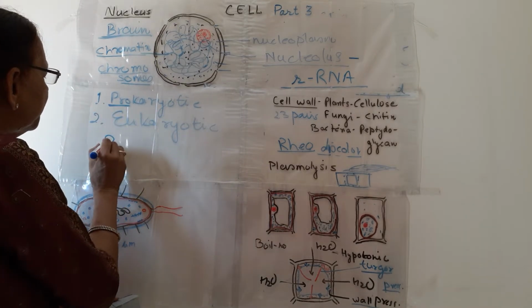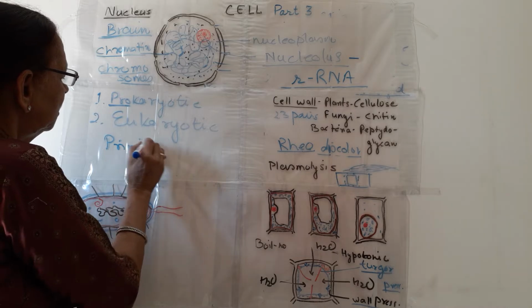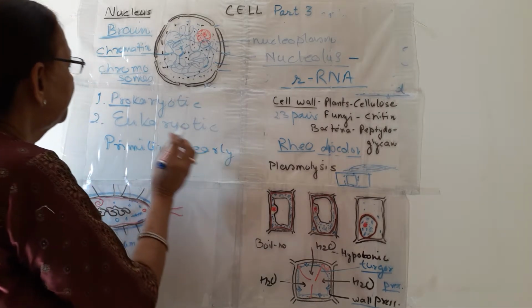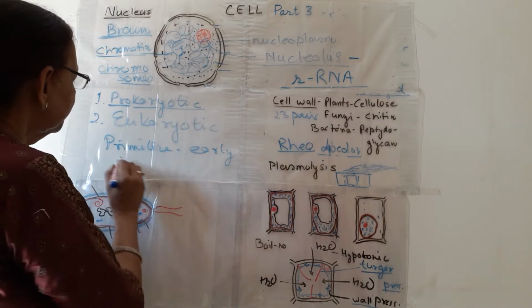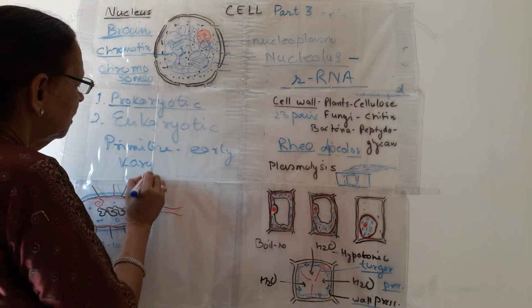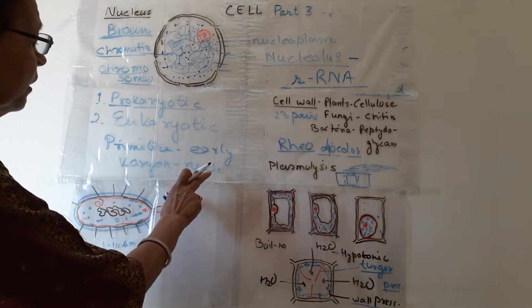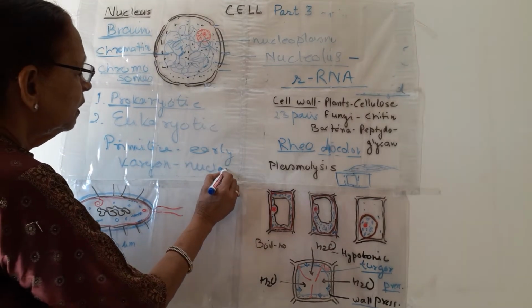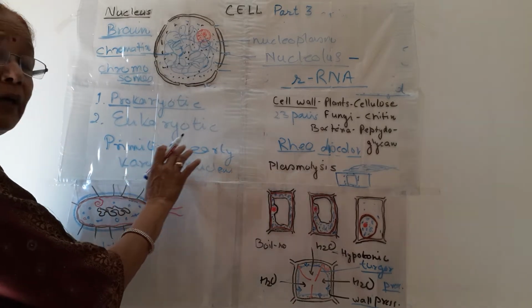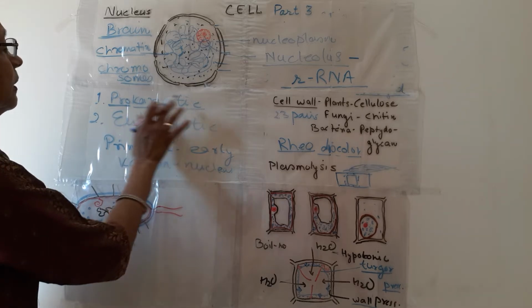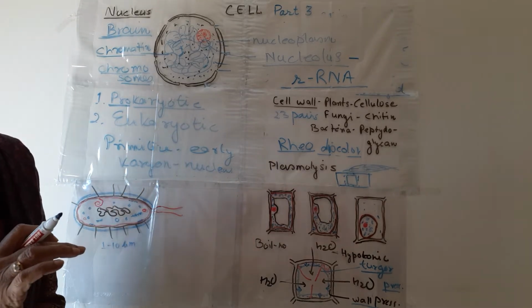Pro means primitive or early, which are not developed. Karyon means nucleus. So if the nucleus is primitive, not developed fully, or an early nucleus is present, then the organisms are prokaryotic.